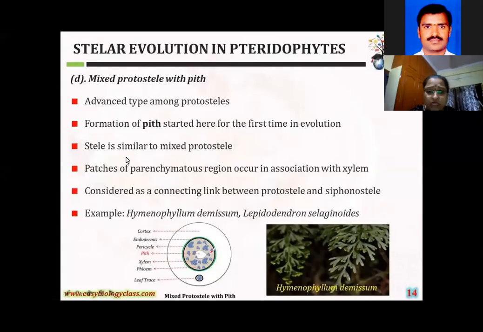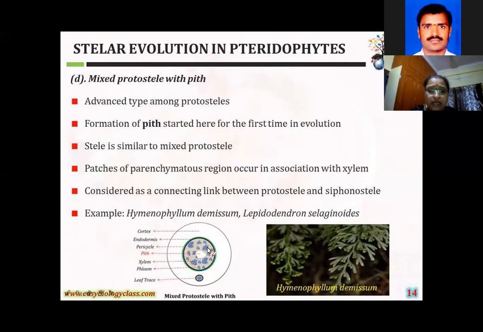Steel is similar to the protosteel. Where the protosteel is there, in that steel you can observe the same, like protosteel, but in these patches, always to form the primatous region, there is association with xylem. Here is the connecting link between the protosteel and siphonosteel. I'll explain later what is the siphonosteel.